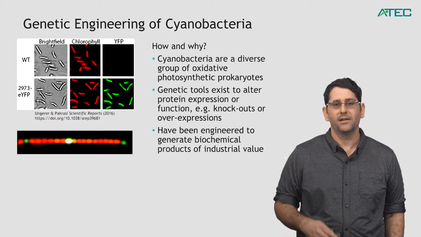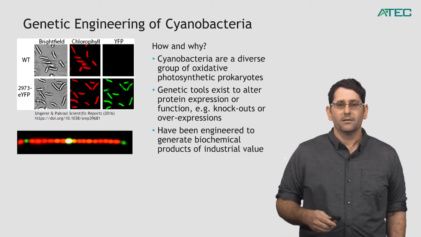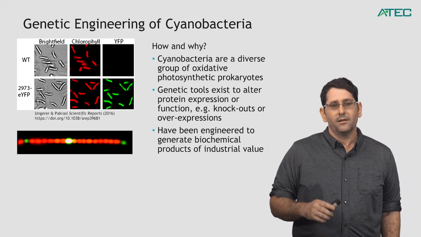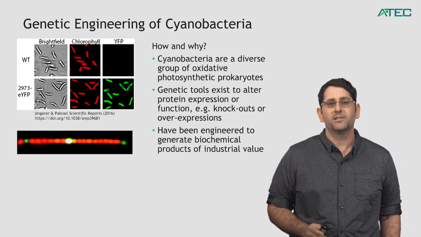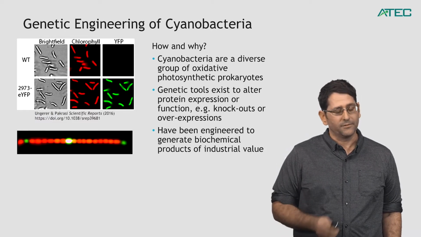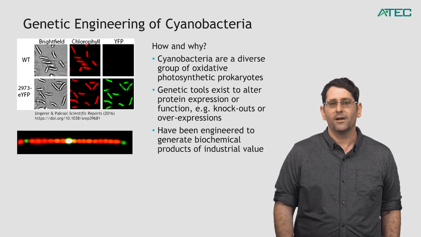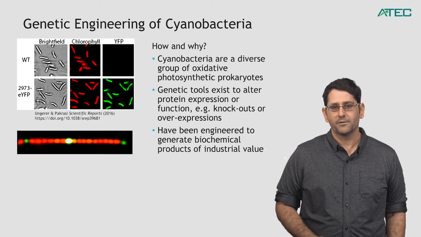So at the bottom you can see a filament of Anabaena, a filamentous species, where specifically the heterocyst cells are expressing YFP. Those are cells that have differentiated to be able to do nitrogen fixing. And here only those cells are expressing the YFP due to the reporter construct.